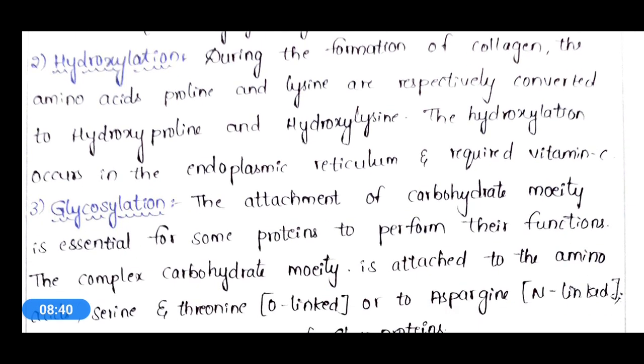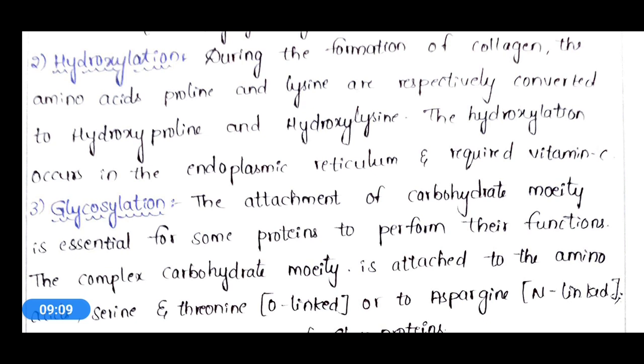So, in hydroxylation, during the formation of collagen, the amino acids proline and lysine are respectively converted into hydroxyproline and hydroxylysine. Collagen is a protein, and during its formation, the proline and lysine present in it are converted into their hydroxy forms.